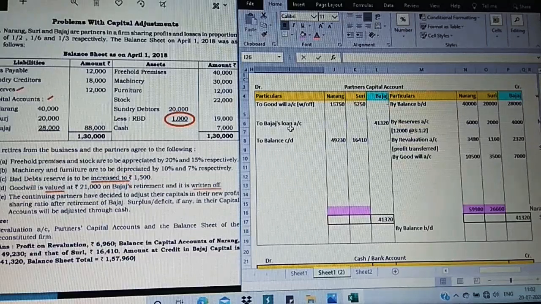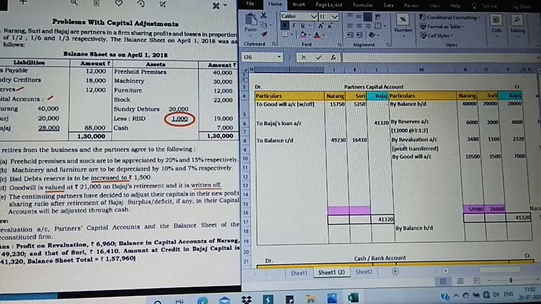Clear? So this is transferred to Bajaj loan account. No instruction, directly transfer to Bajaj loan account, 41,320. So Bajaj story is completed by us. This is the first step you have to do in case of retirement.